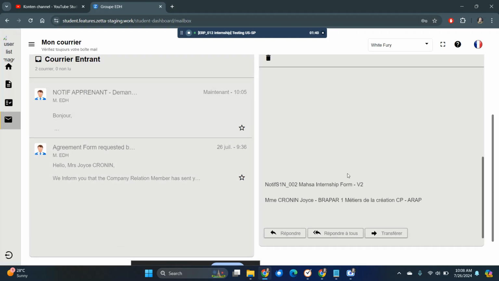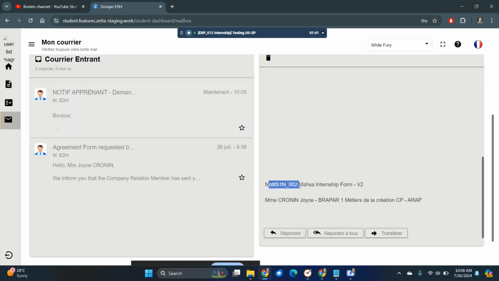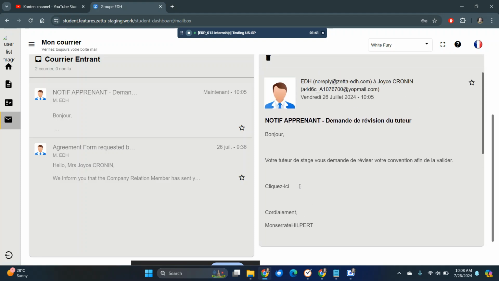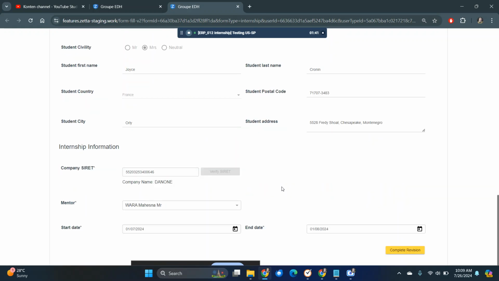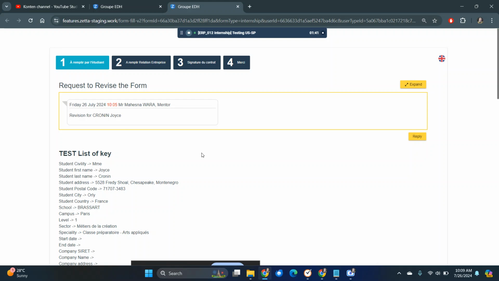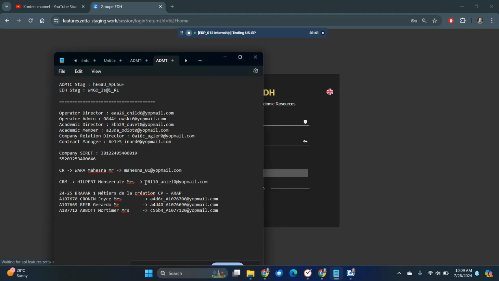Okay, now I'm receiving notification S1N002, but it's not recorded in the notif history, in the history notification. Make sure it is this for mine. Check the connection. Now I want to try logging in as GRM.